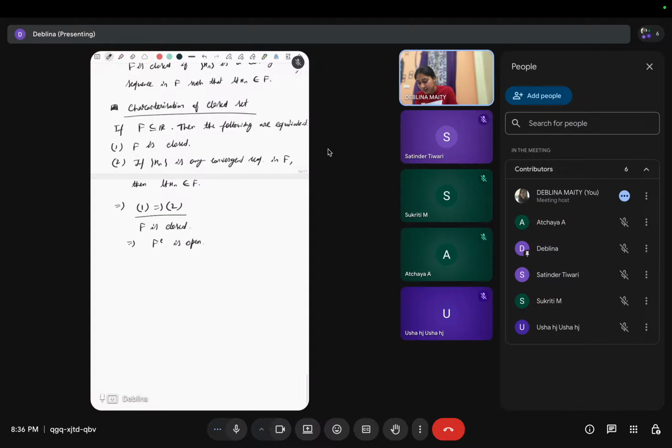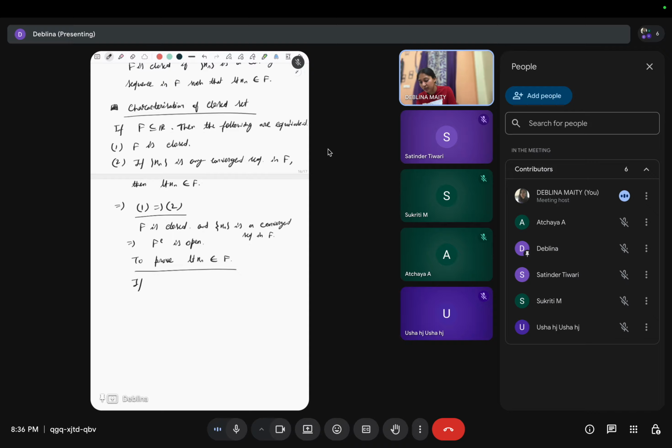Now, F is closed and Xn is a convergent sequence in F. Now we have to prove that the limit of Xn belongs to this F.